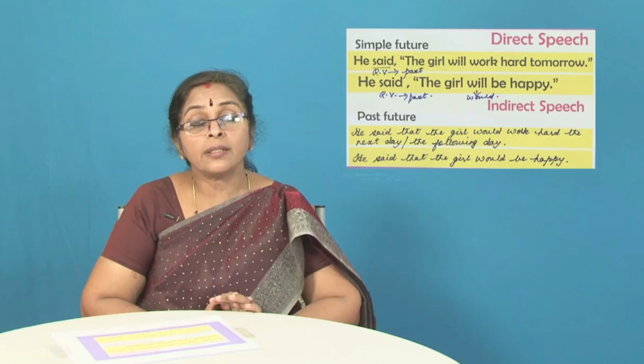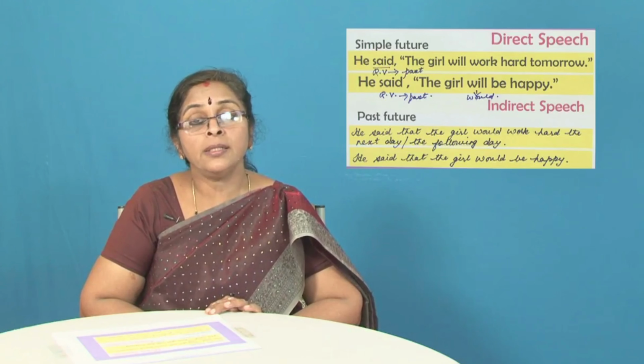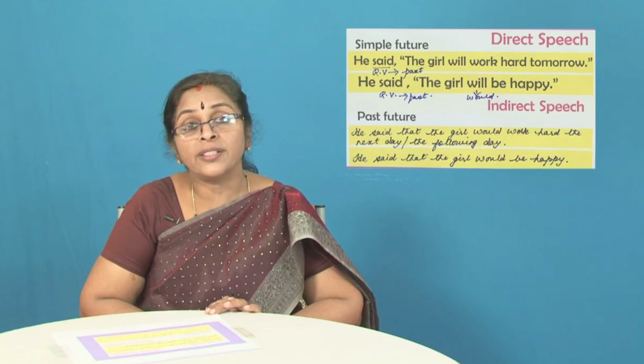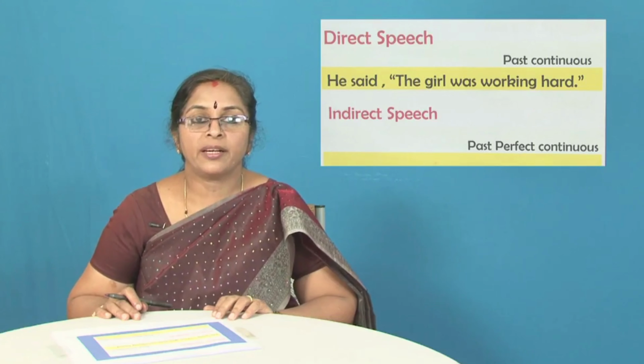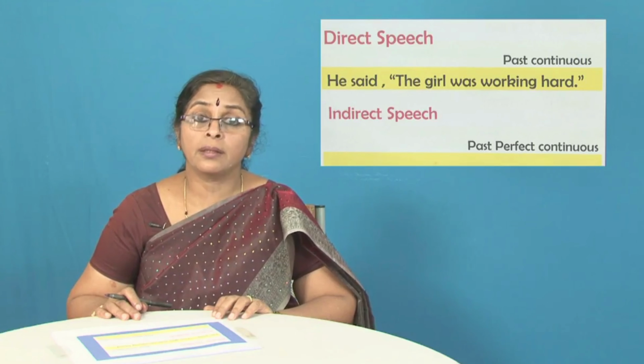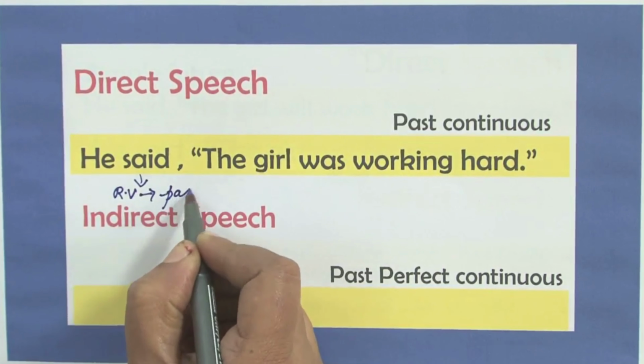So we have discussed a few sentences where the reporting verb is in the past tense. So what are all the changes that have to be done when you are changing from direct to indirect? A few rules you have jotted it down, right? So the next example that we have here with us is, he said the girl was working hard. So said is the reporting verb and it is in the past tense.